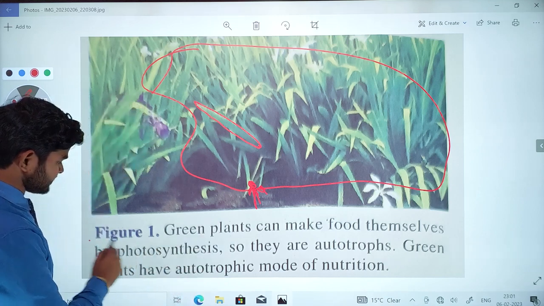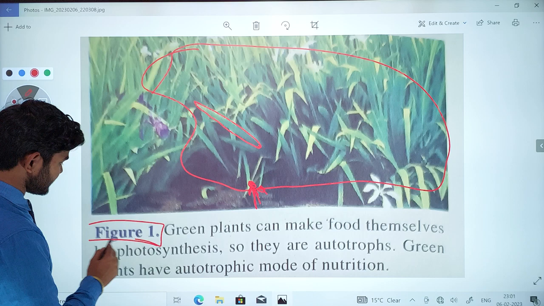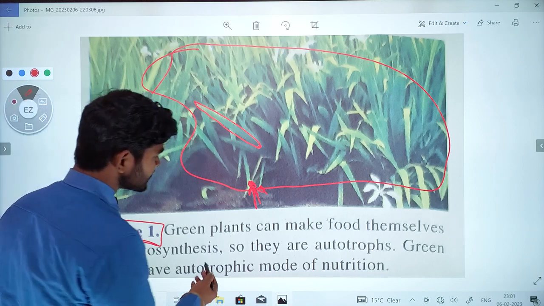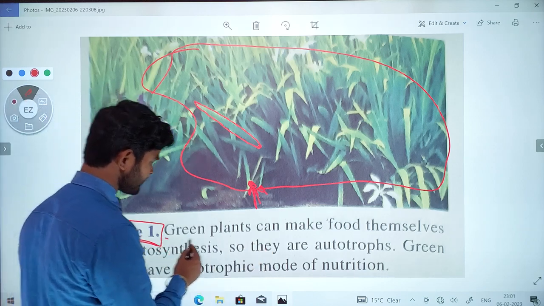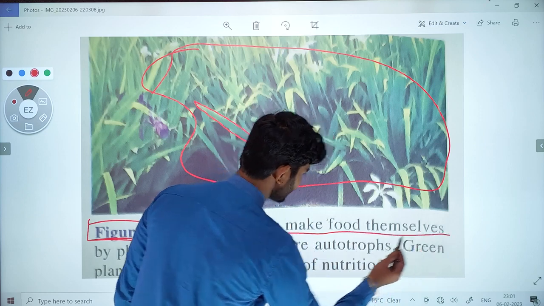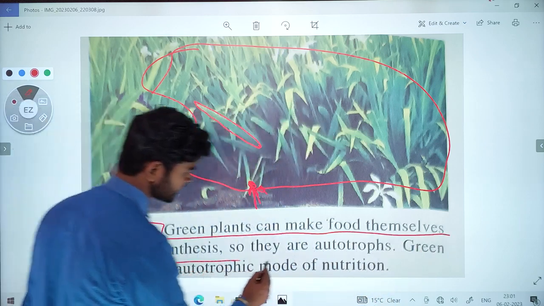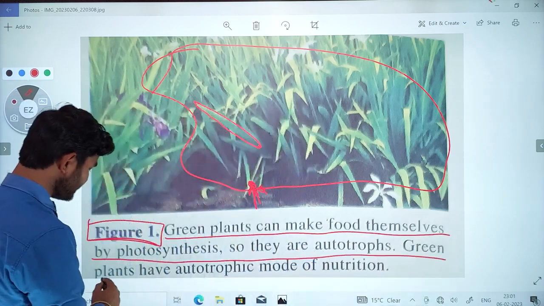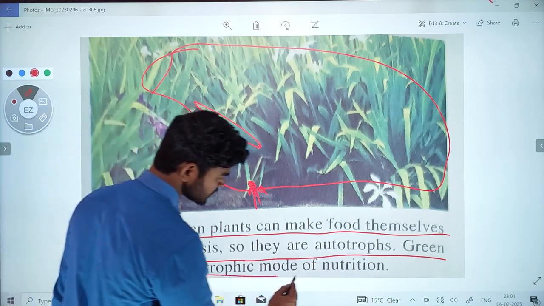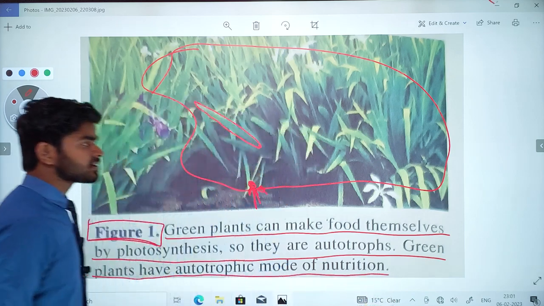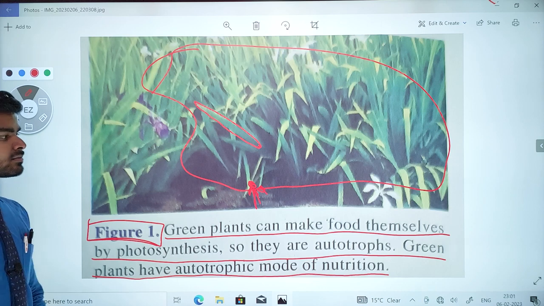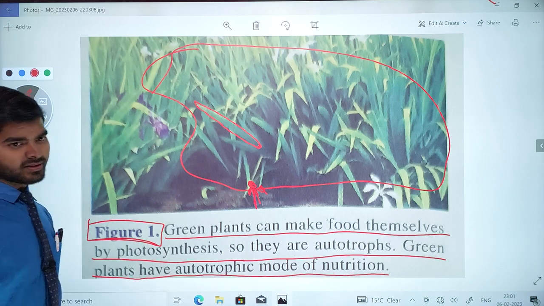So what I wanted to show in this figure, you have written. These are the green plants. These are all the important things written here, which I have already told you, so you must be careful. Okay. Now let us talk about the next one.